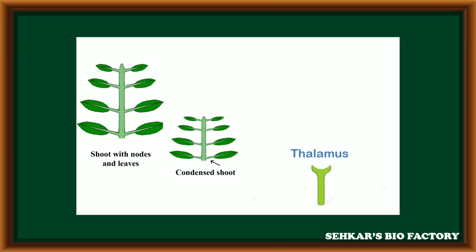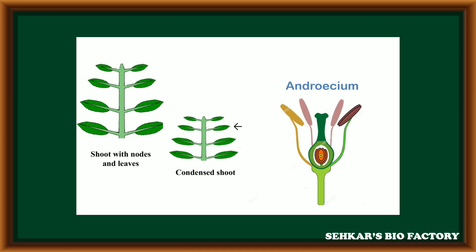In the condensed stem, many nodes with leaves are present. Especially some of the leaves are modified into gynoecium. Now it is the female reproductive structure. Similarly, some of the leaves are modified into stamens, which is nothing but androecium. A few leaves are modified into large colorful structures.